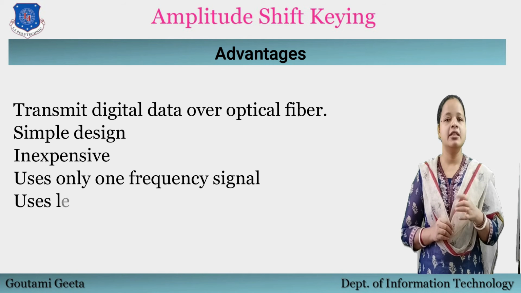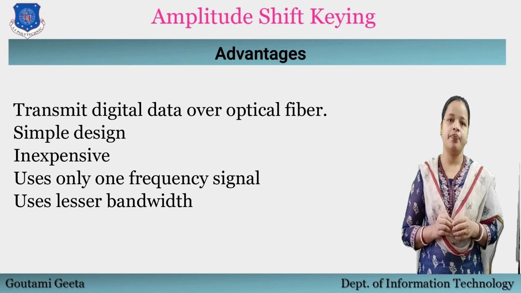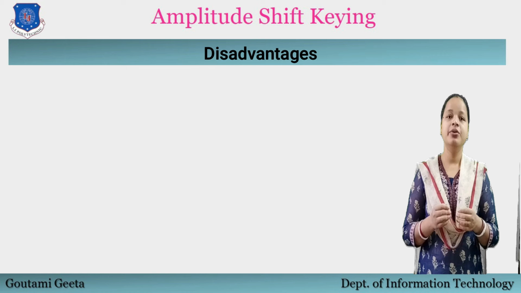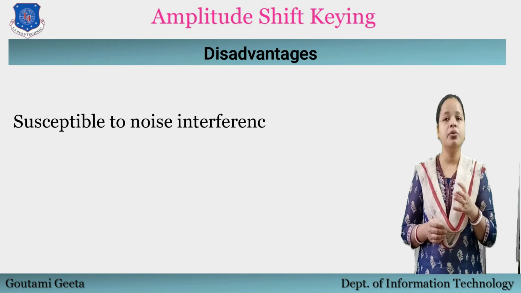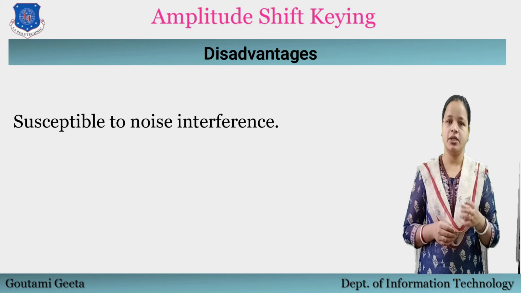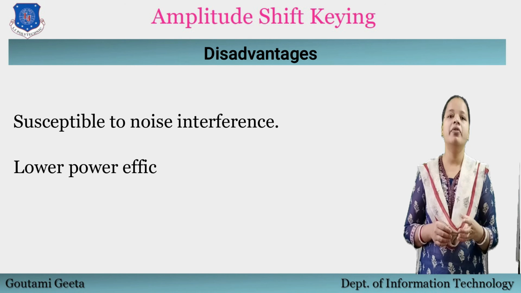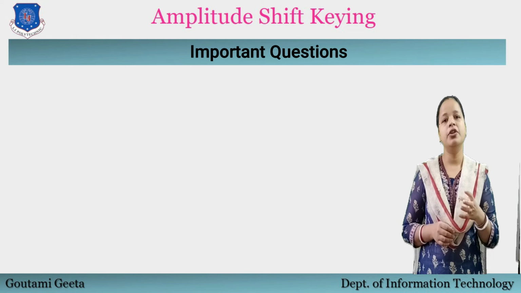It uses lesser bandwidth as compared to FSK, thus it offers high bandwidth efficiency. Now, disadvantages of ASK. It is susceptible to noise interference and the entire transmission could be lost due to this, and it has low power efficiency.